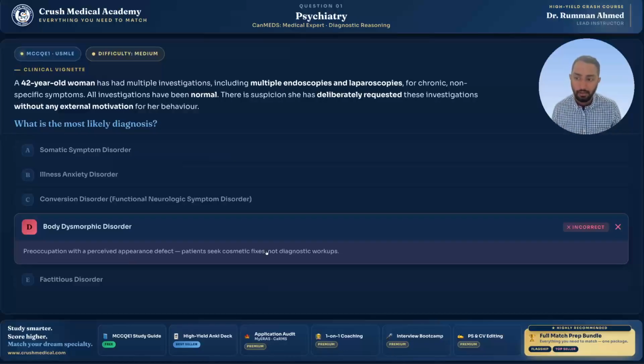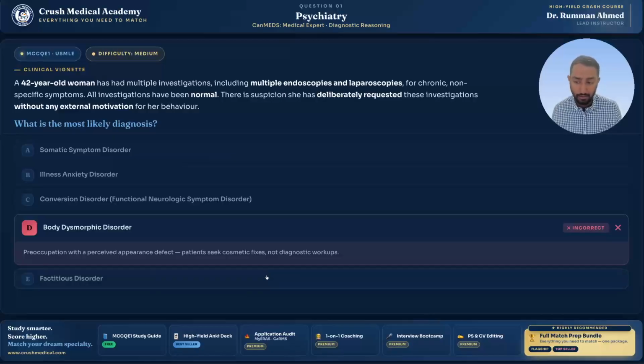For example, in the question, you might see a patient coming to your clinic requesting plastic surgery for nose augmentation because she thinks it's imperfect, when in fact it might be perfectly normal without any health concerns. These patients typically have a history of Botox, dermal injections, and they love seeking cosmetic and facial reconstructive or plastic surgeries. Be aware of that, and that is how body dysmorphic disorder typically presents.